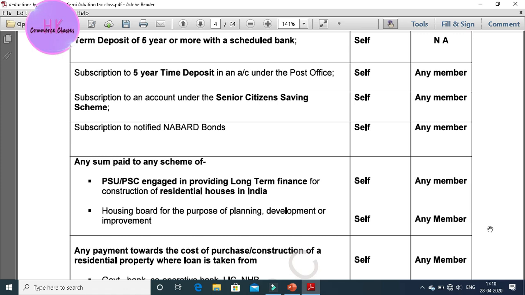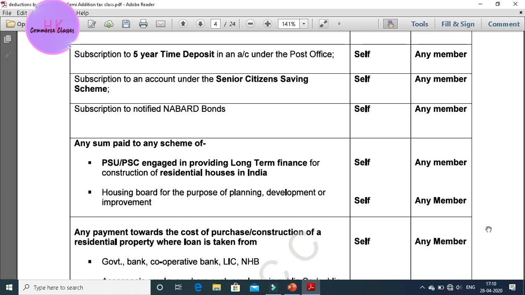If any public sector companies are engaged in providing long-term finance for construction of residential houses and for the promotion of the society, then he is able to get the deductions for self and members. Housing board for the purpose of planning, see, both points have the same meaning, so they can get a deduction, self-made or any member can get deductions.